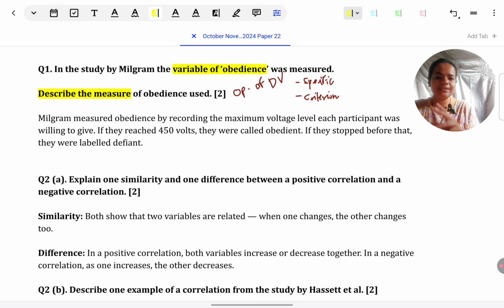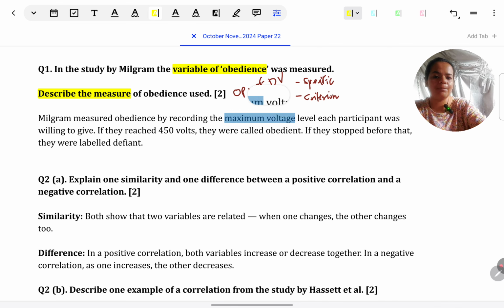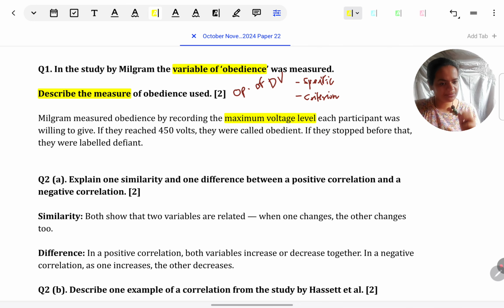Milgram measured obedience by recording the maximum voltage level each participant was willing to give. Not just shock, maximum voltage level. Because we know that they used to see when the participant is quitting after giving what shock level. So, maximum voltage level. You can also call it maximum shock level.